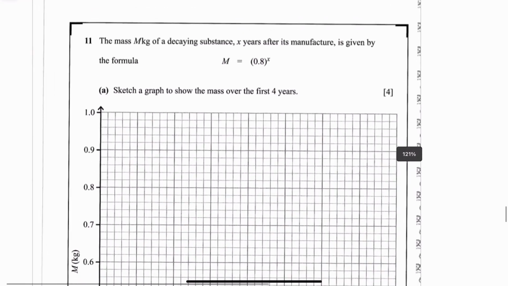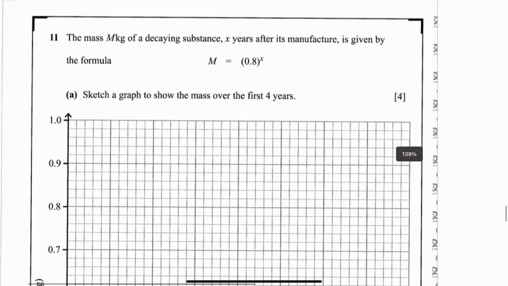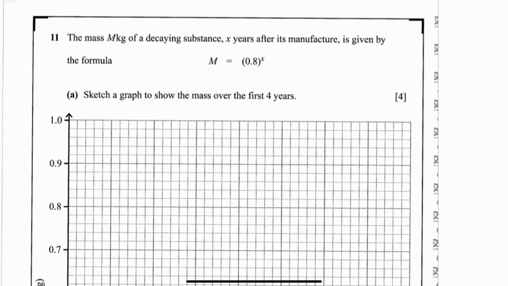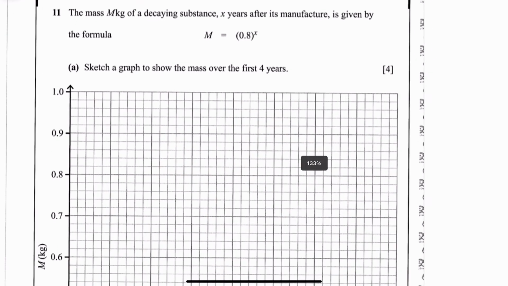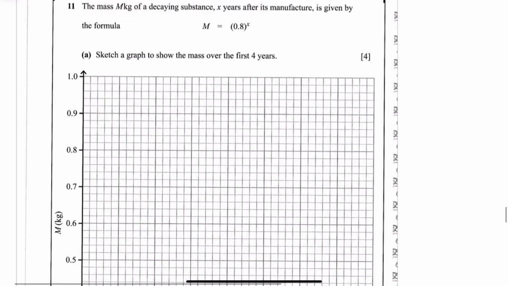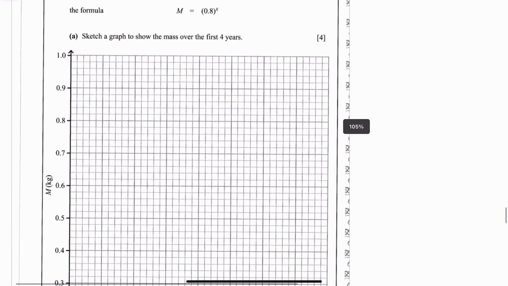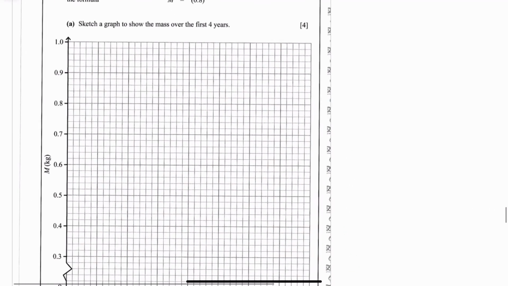Okay, oh dear. Next one, it says the mass m kilograms of a decaying substance X years after its manufacture is given by this formula. Okay, this isn't difficult, this bit of it, but it's just awkward, the next part. It says sketch a graph to show the mass over the 4 years.